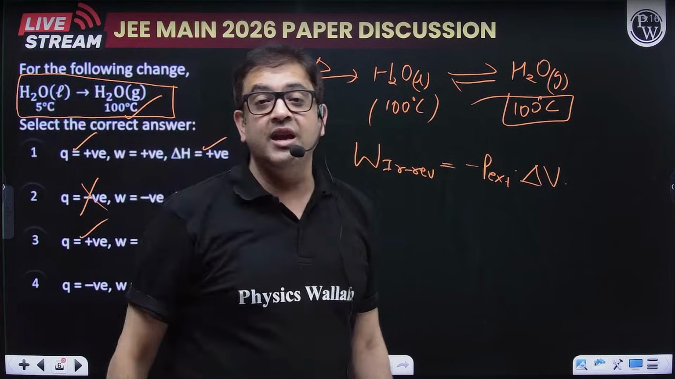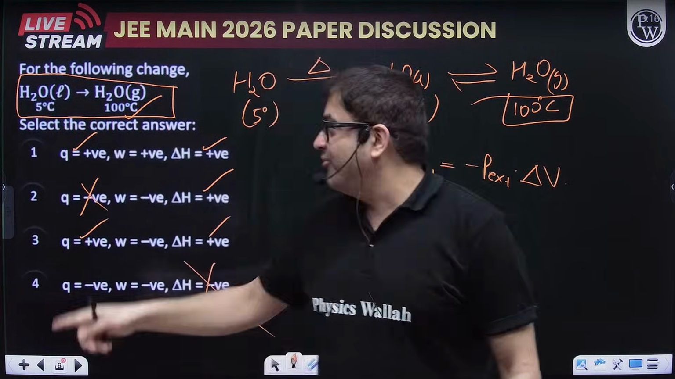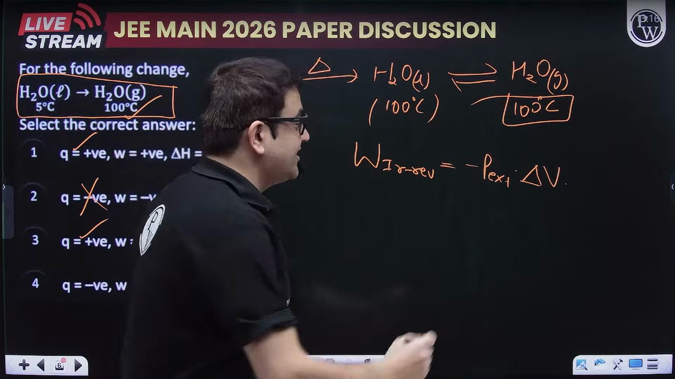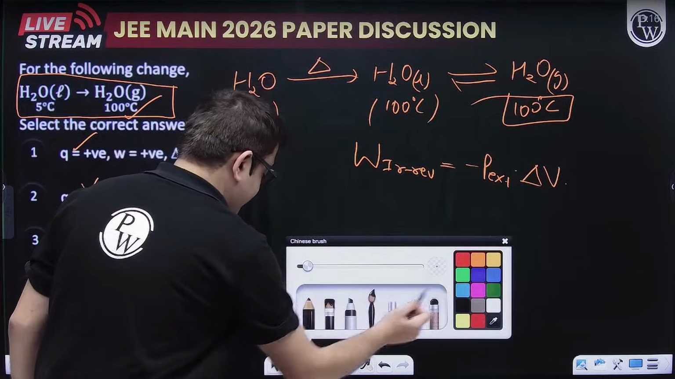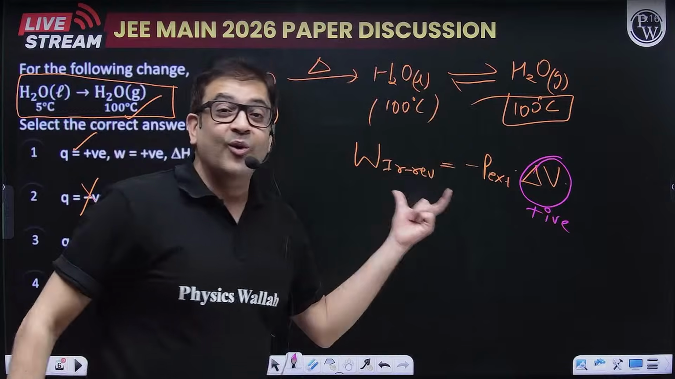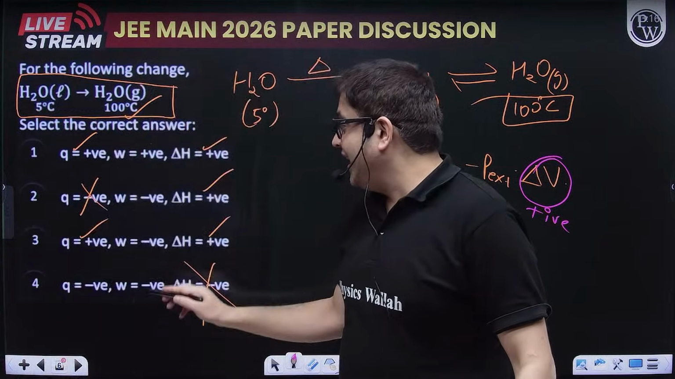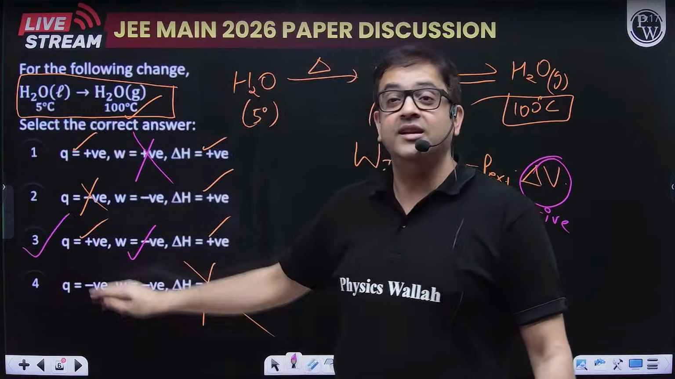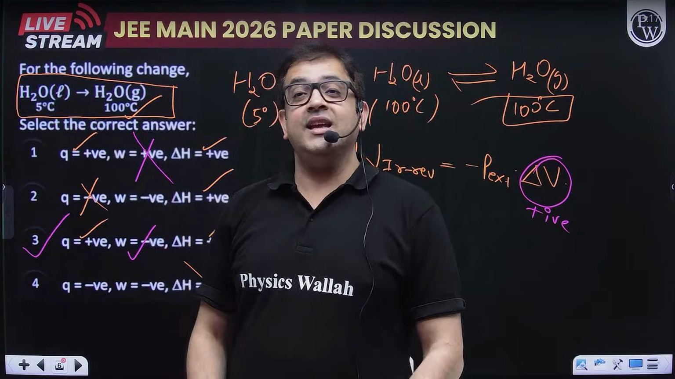What can you say about volume? Sir, volume from liquid to gas is obviously increasing. So this delta V is positive. Because this delta V is positive, your work will come out to be negative. So this is right. You are wrong. Option 3. Selesh is saying C.